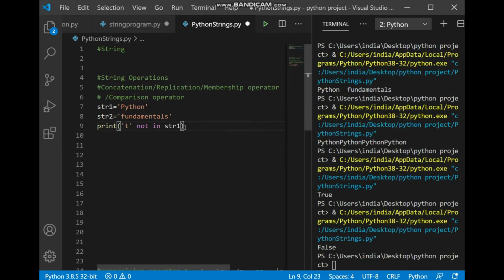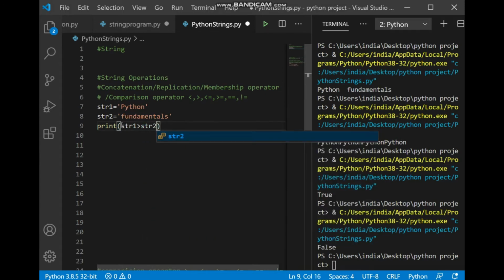Now let's see what the comparison operators in Python are. Comparison operators implemented on strings. That means whether a string is less than, greater than, less than equal to, greater than equal to, not equal to. As you can see, for equal to we are using the double equal to sign, because the single equal to sign is already used for assignment. String 1 equal to Python is the assignment operator, single equal to. So double equal to is for comparison.